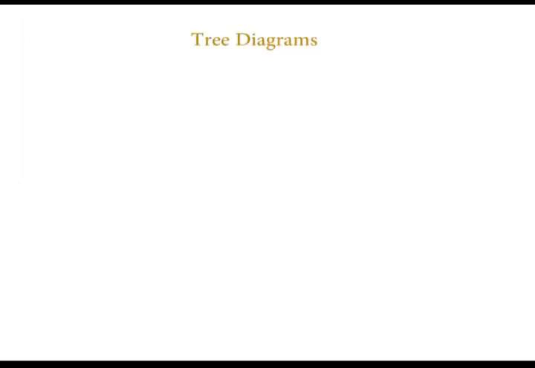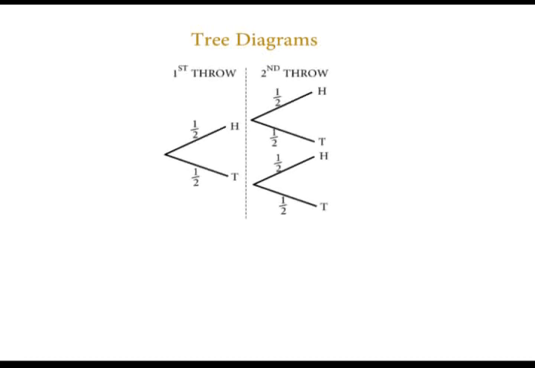Finally, the tree diagrams. Now, a useful way of sorting out problems of probability that involve more than one event is to draw a probability tree diagram. Consider a fair coin tossed twice. The outcomes can be represented on a tree diagram as shown on your screen. In the first toss, the probability of obtaining a head is a half, and that of obtaining a tail is also a half. In one throw, the events are mutually exclusive. Only one can happen at a time.